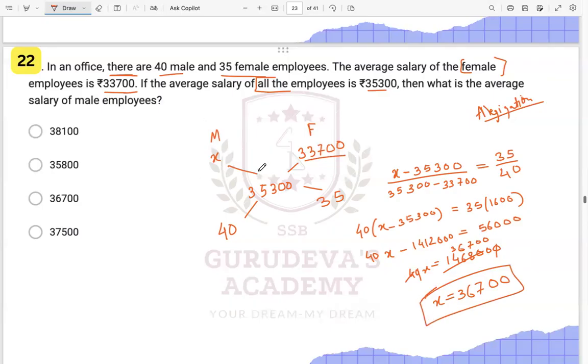So the important point over here is that we write male and we write female. Above we write the values which are given to you. And here down we write the quantity. Just remember this one particular point: quantity downstairs and the values over here. And in between we write the average which is given to you. And like this we get to the answer.